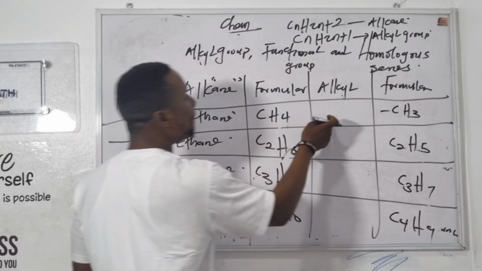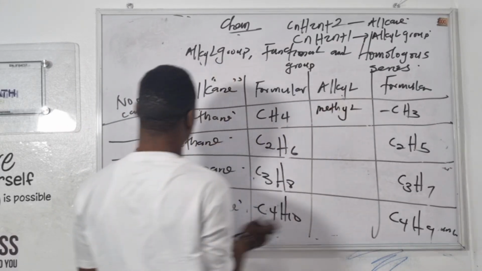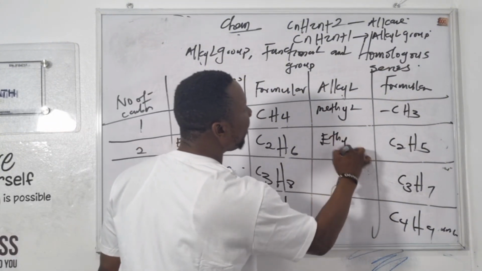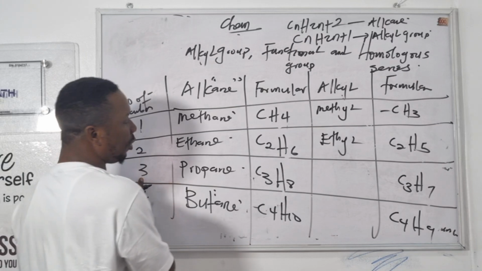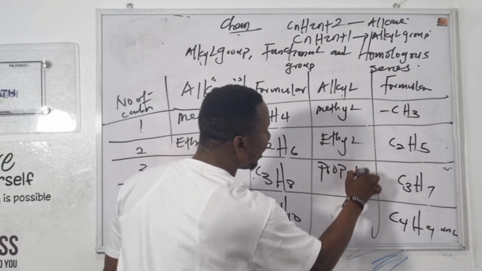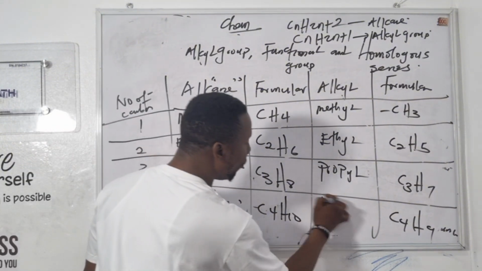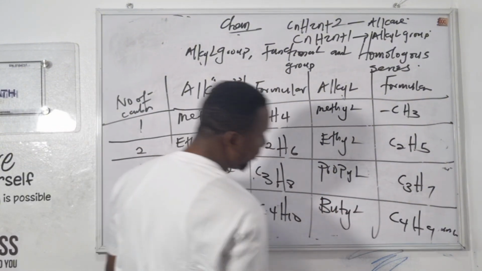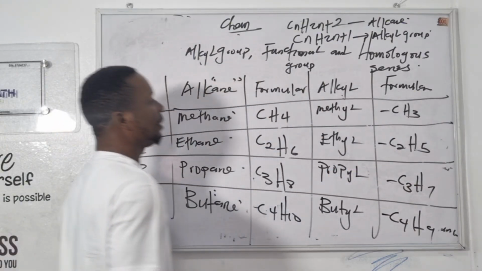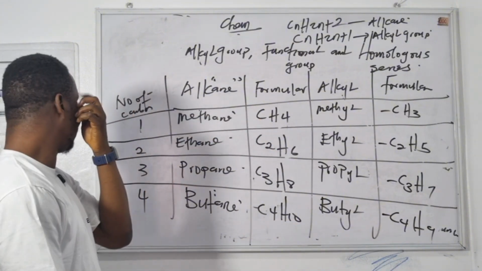One carbon is meth, so it will be methyl. Two carbon is eth, so ethyl. Three carbon is prop, so propyl. Four carbon is but, so butyl.